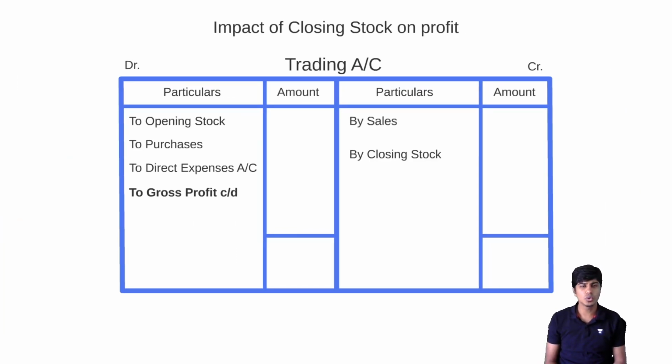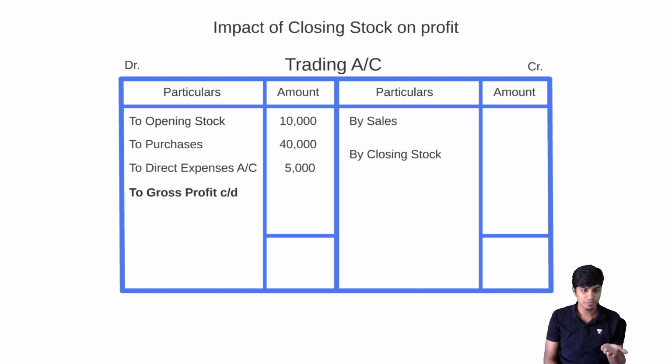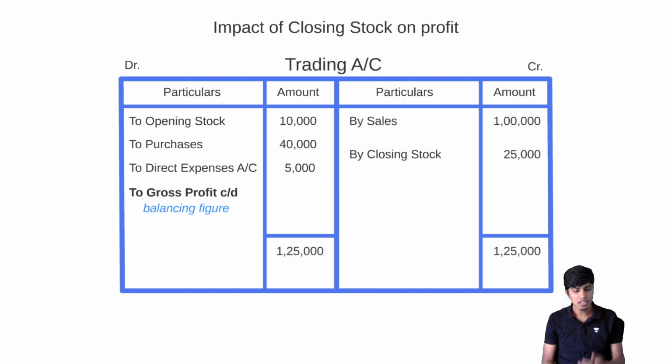What is the impact that the closing stock can have on the gross profit? Opening stock is 10, purchases is 40, direct expense is 5. If I assume my sales as 1 lakh, these are all assumed figures, and assume our closing stock to be 25, then our total on the credit side will become 1 lakh 25. The same will get posted to the debit side, 1 lakh 25. And GP, found as the balancing figure, will be 125 minus 55, that's about 70,000. Now I'll change this closing stock from 25 to 30.